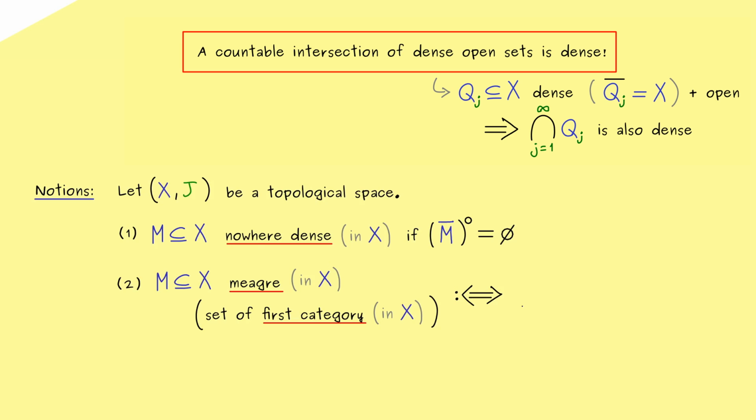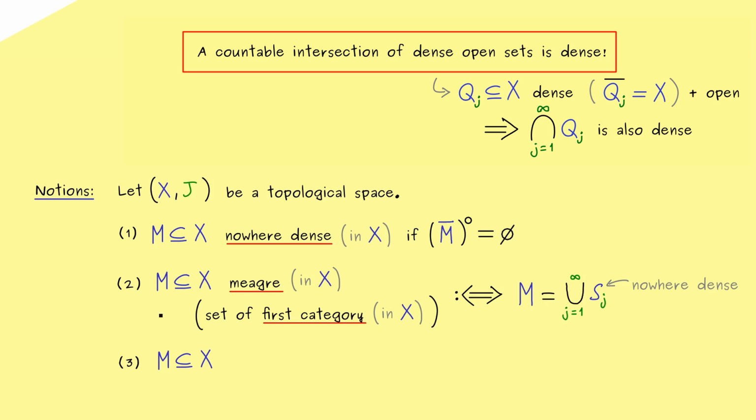So, the set M is called meager or of first category if it can be written as a union. But of course, not any union. First, it should be a countable union. So as before, we could say we have j that goes from 1 to infinity. And then we have the sets S_j, and all these sets are nowhere dense. So you see, since we can write M as a union of nowhere dense sets, we call the set meager. So roughly speaking, it means the set is small compared to the whole space.